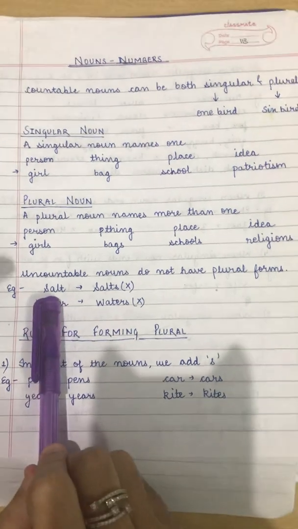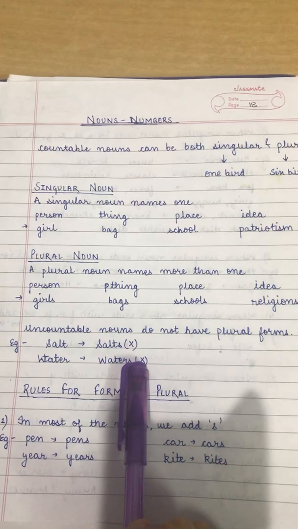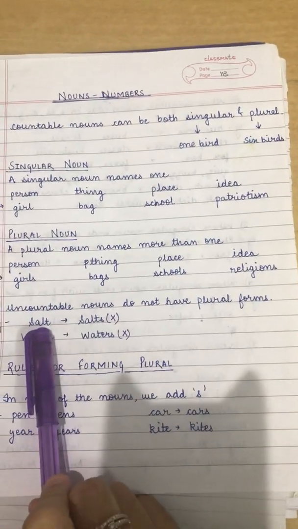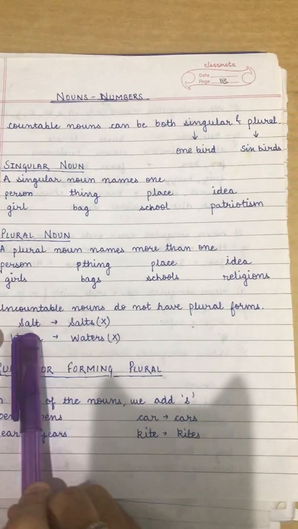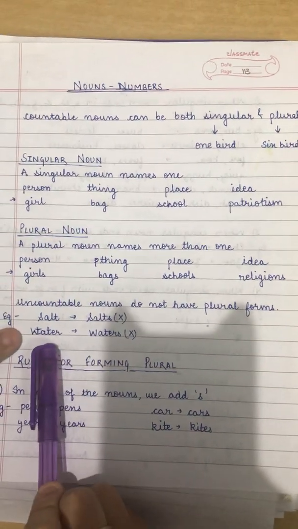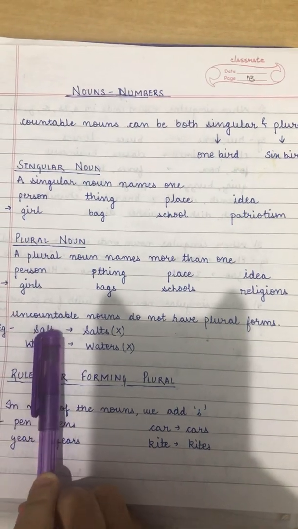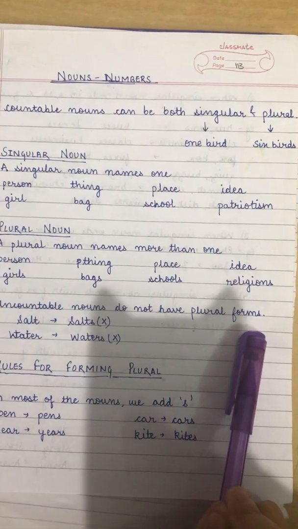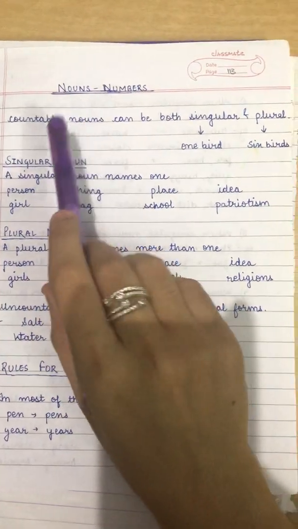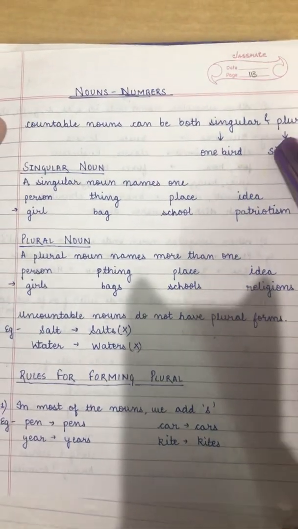If I say salt, here I am talking about salt, it is uncountable, but you have never heard a word salts. There is no word like salts. Whether we have to use salt in singular or plural form, we will write salt only. Similarly with water. We don't say waters, we only say water. So uncountable nouns only have singular forms, while countable nouns have both singular as well as plural form.